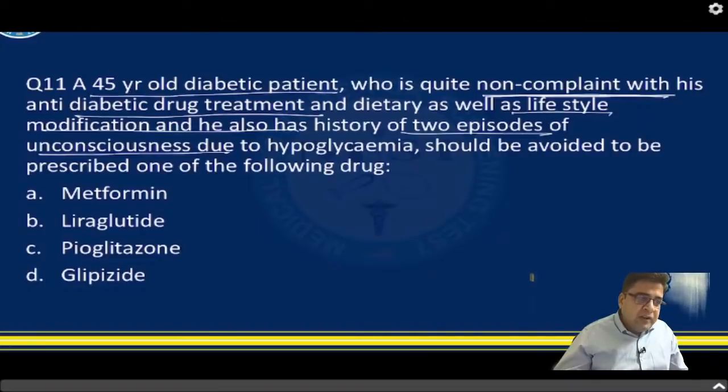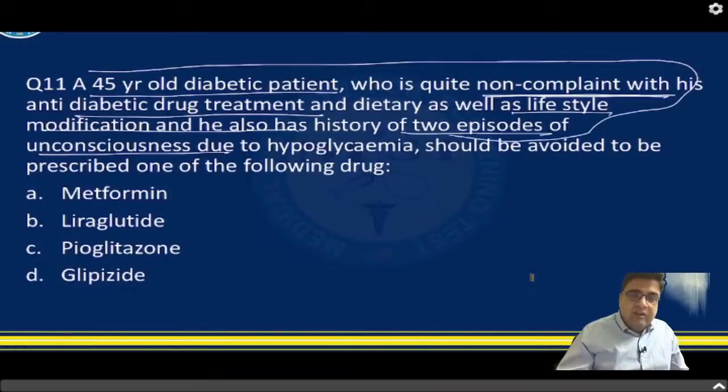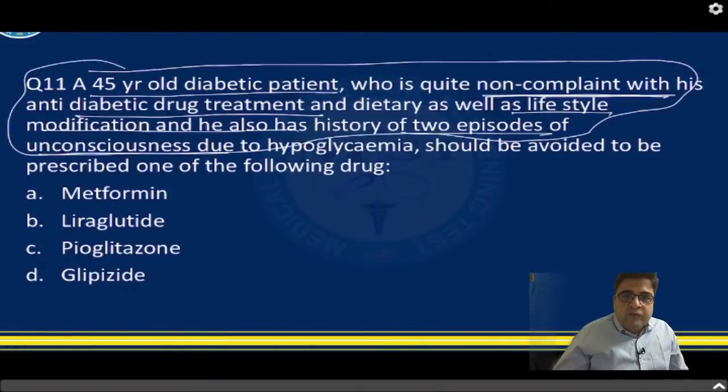So any person who will not take medicines properly, and does not follow the proper lifestyle modification or dietary regimen, has a risk of unconsciousness because of hypoglycemia, right? Because of such a complicated history, such a poor history of a diabetic patient, which medicine should not be a part of his anti-diabetic treatment? Perfect answer. Most of you have given the correct answer.